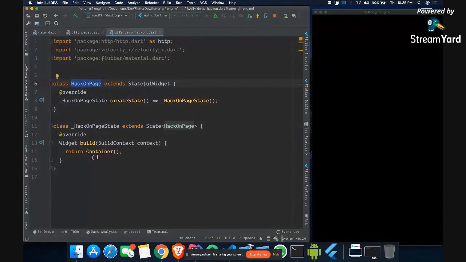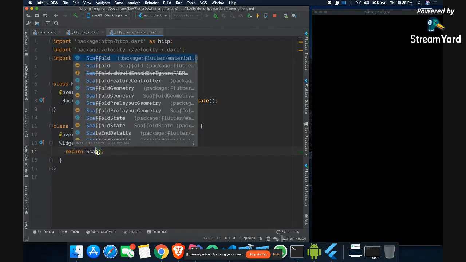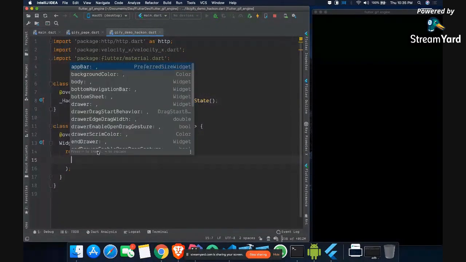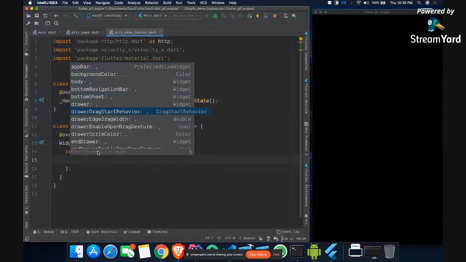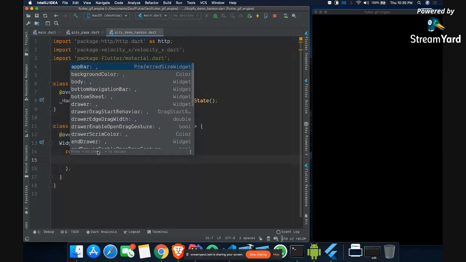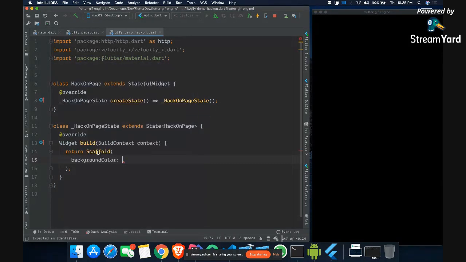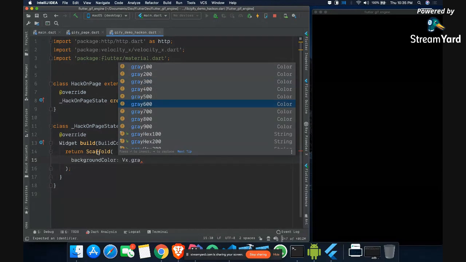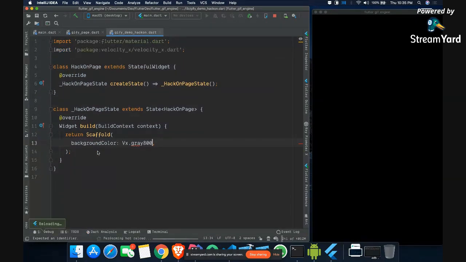Okay, now rather than container, I will use something called scaffold. So I can say scaffold, and scaffold is another widget which I already talked about. Scaffold gives you many other properties like app bar, drawer, bottom sheet, bottom bar, and all these things. So we can use the background color first of all. And I'll use velocity x to fetch a color which is gray 800, so that it looks good like how we show it.